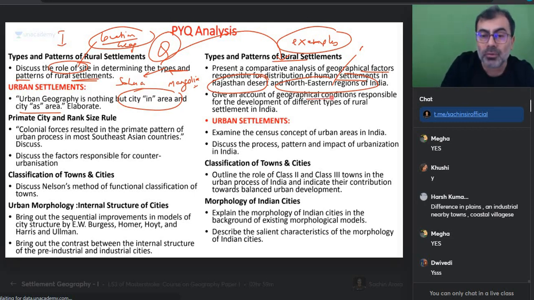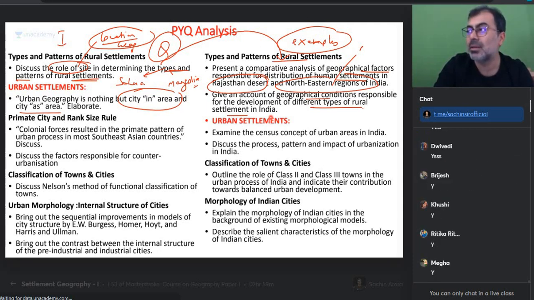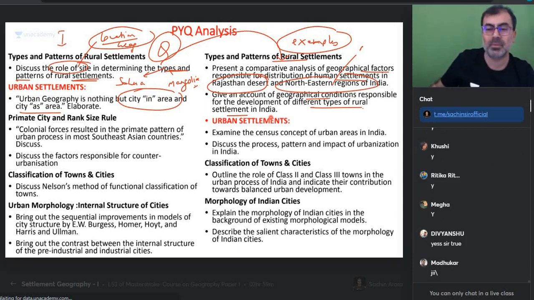Give an account of geographical conditions responsible for the development of type of rural settlements in India. Can you see same question repeated in multiple ways? Same whiskey, only the bottle changes. True or not? Same politicians, only the party changes. Only the time changes, only the kundali changes. Yes or no? Astrology changes for them. अपना टाइम आएगा उनका भी आएगा. True?